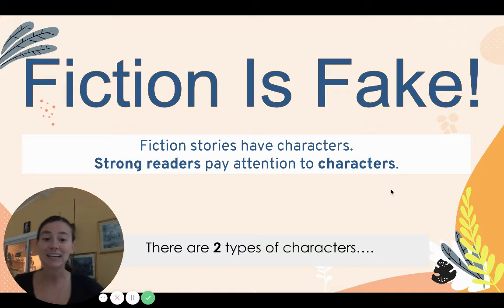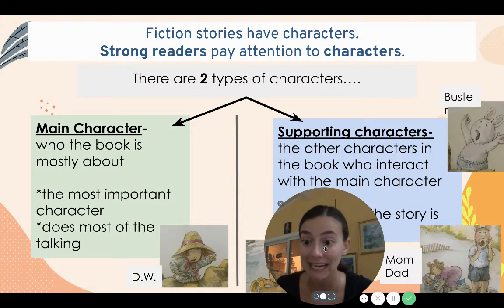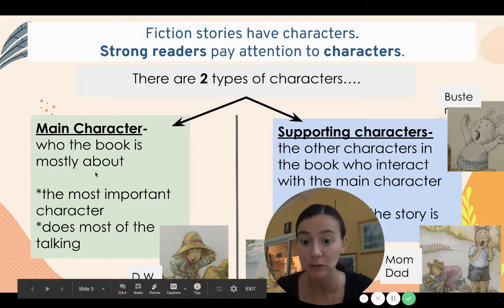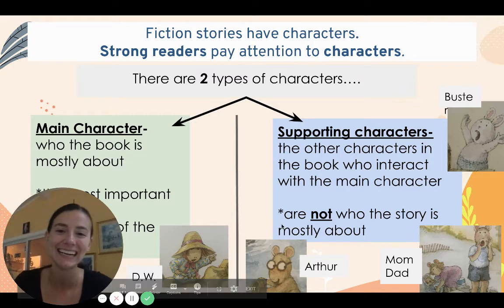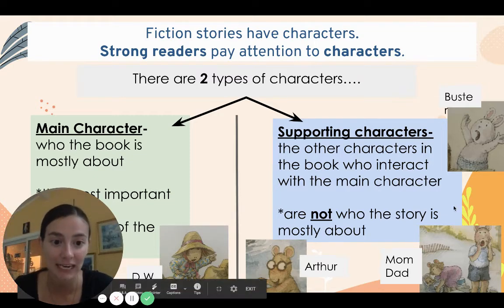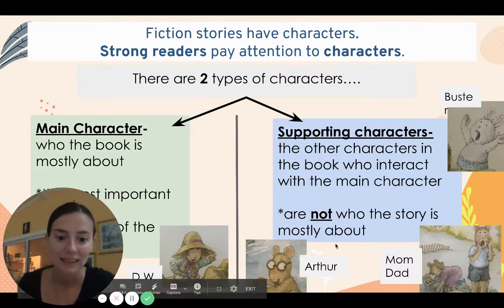All right. There are two types of characters. We learned about this last week. Remember, we have those main characters who the book is mostly about. For example, DW in DW All Wet. And moving over here, we have those supporting characters. Those are the other characters in the book. They are not who the story is mostly about. That's Arthur, Mom, Dad, and Buster from DW All Wet.